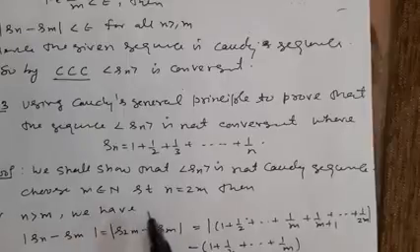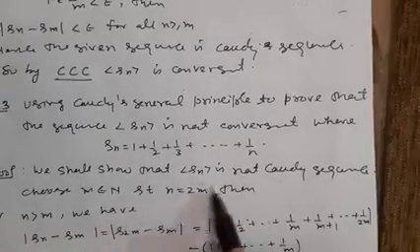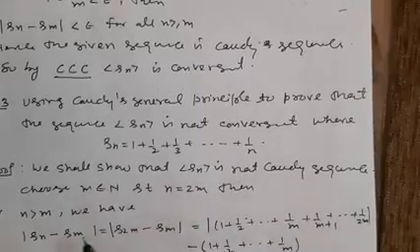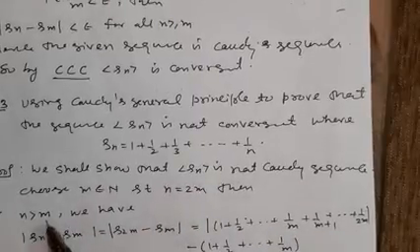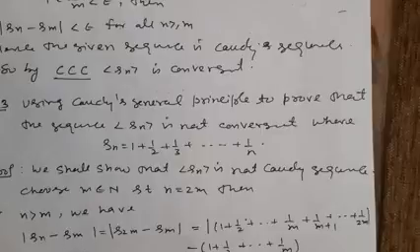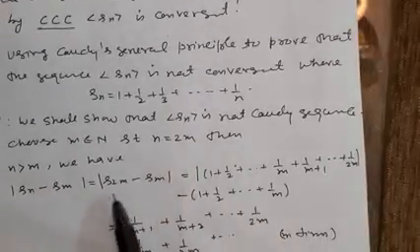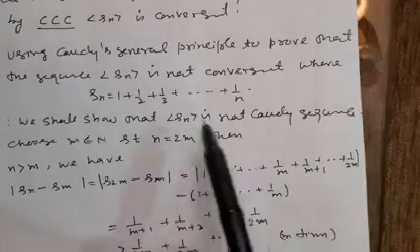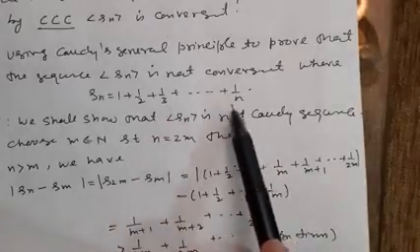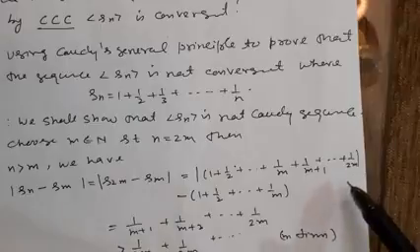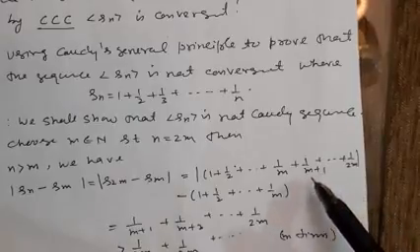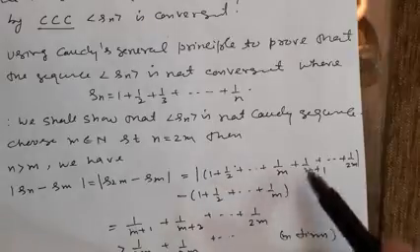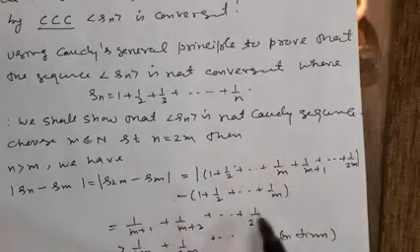Choose m belonging to N such that n is equal to 2m. Then for n greater than m, we have Sn minus Sm. This is S2m minus Sm. The value of S2m will be, you replace n by 2m, so there will be 1 by 2m, and the other terms 1 plus 1 upon m plus 1 upon m are there also, and minus Sm, it is the same.